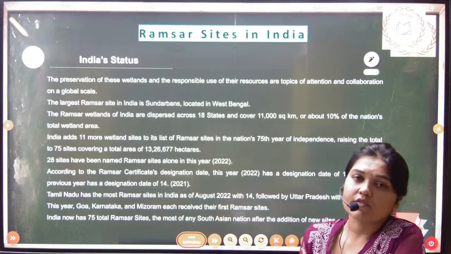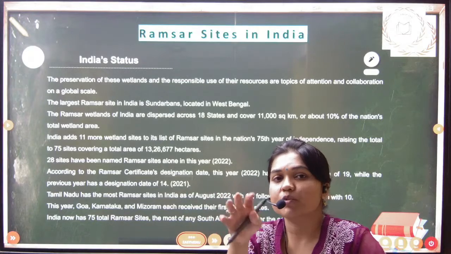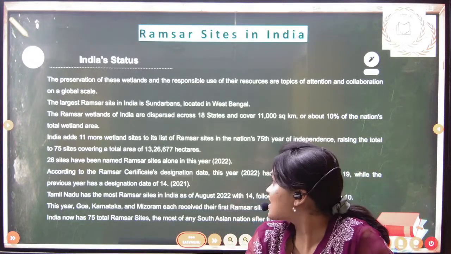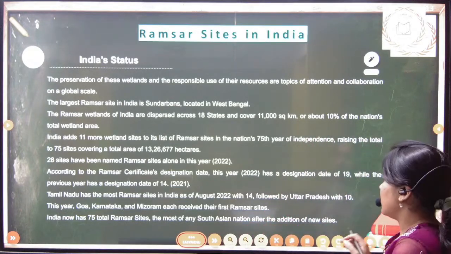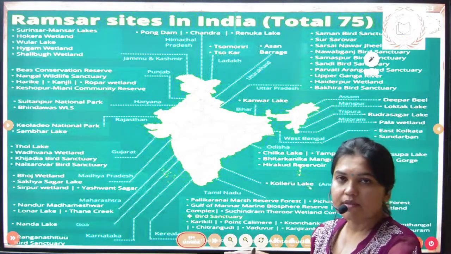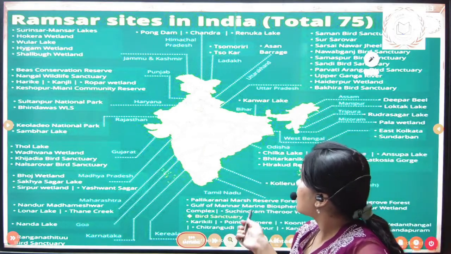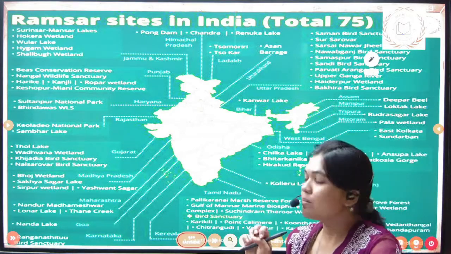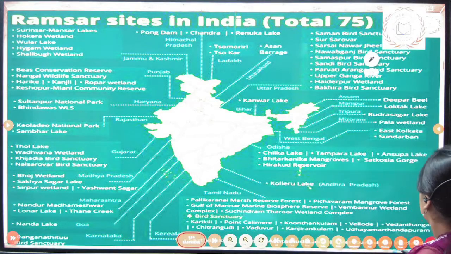After conserving such 75 Ramsar sites, we are protecting about 13 lakh 26,677 hectares of land under the Ramsar Convention on Wetlands. Now, this is the map which shows the Ramsar sites in India, and it is an updated map where you can see all the 75 sites of India. Tamil Nadu is the state which has the largest number, 14, and UP has 10 Ramsar sites. So this can be your potential question.